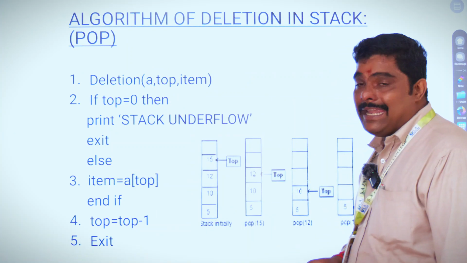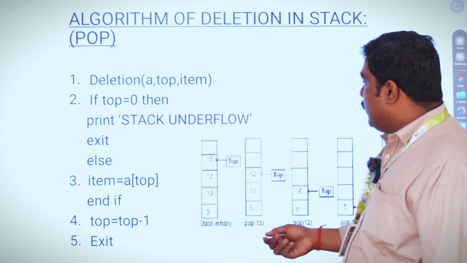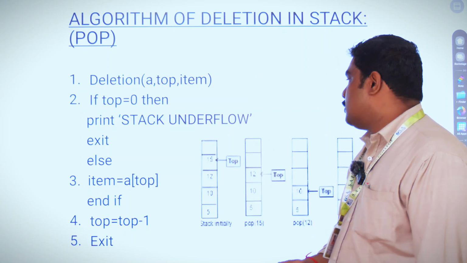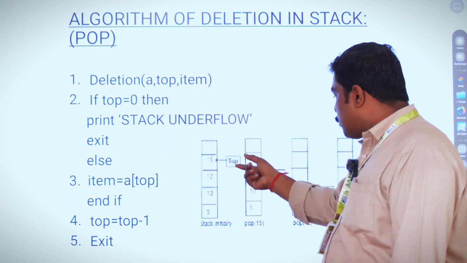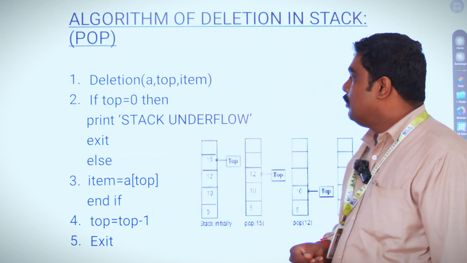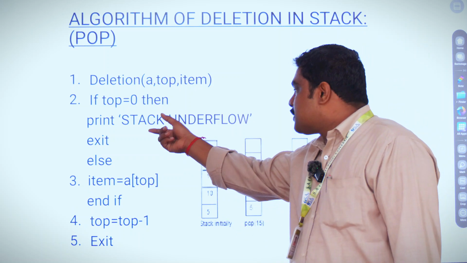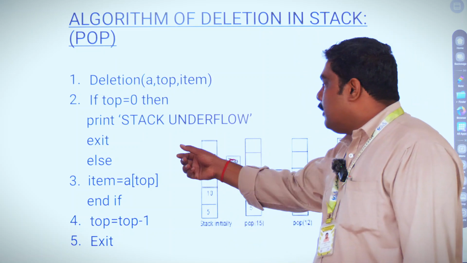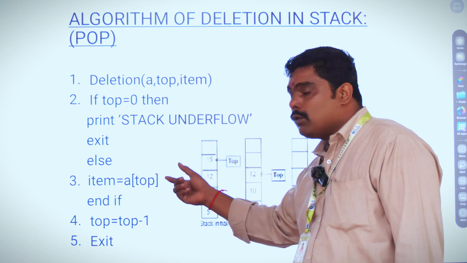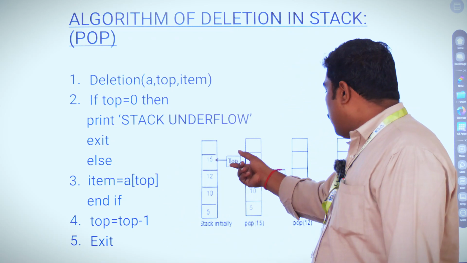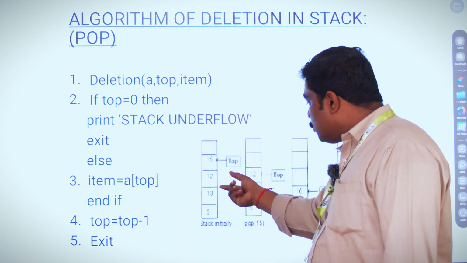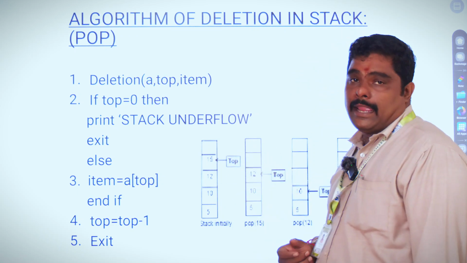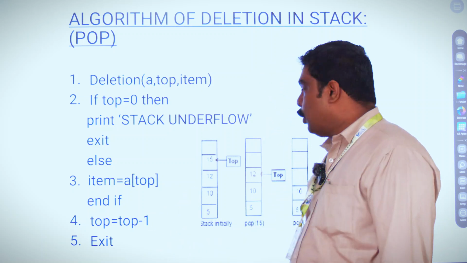Then the next one is the deletion operation of a stack. We have to check whether the stack has some data or not. If top equals 0, we have to print stack underflow. That means there is no element in the stack. Then move out, or else top equals top minus 1. We decrement by 1, meaning it goes down, and delete that item. Then exit the loop.